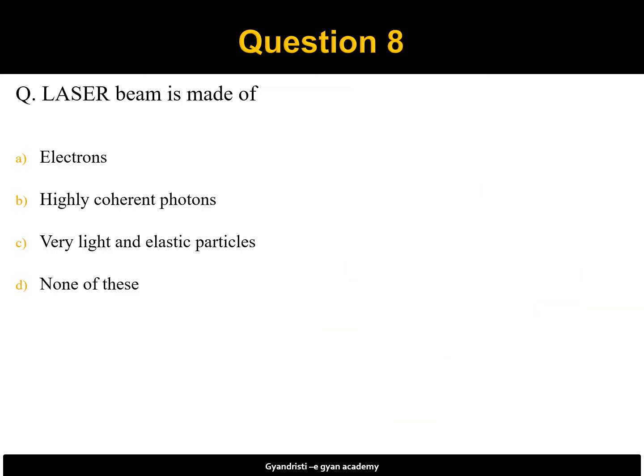Question number 8 is laser beam is made of. First option is electrons. Second option is highly coherent photons. Third option is very light and elastic particles. And fourth option is none of these. So if you look at the options, first option is totally incorrect. Third option is also totally incorrect. But option number B is correct. That is, laser is a beam of coherent photons.